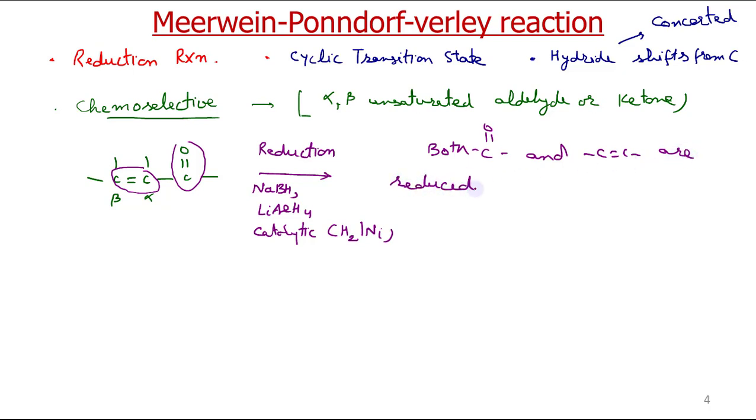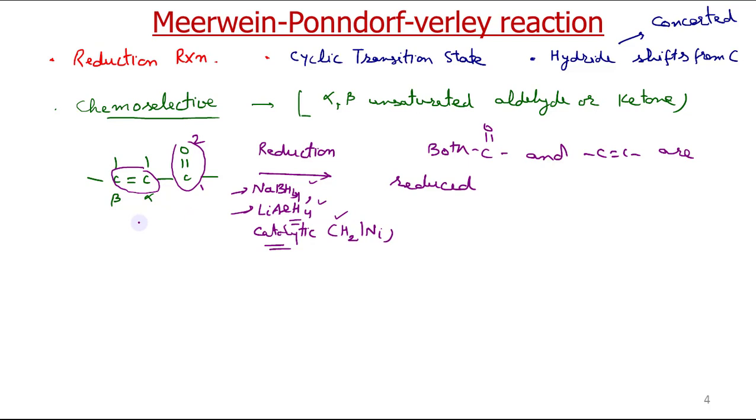The amount of the two products may vary depending on whether we have used NaBH4, lithium aluminum hydride, or catalytic hydrogenation. With lithium aluminum hydride, the product that dominates is the 1,2 addition product that we have already discussed in my previous lecture. I have kept the link of that lecture in the description section. Please watch that lecture on how alpha beta unsaturated aldehydes are reduced with sodium borohydride, lithium aluminum hydride, and under catalytic conditions.